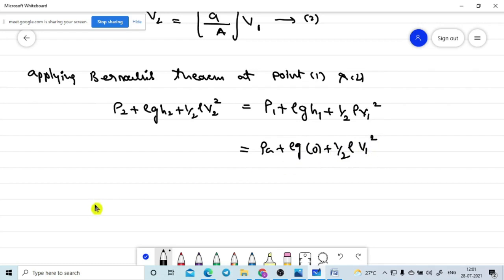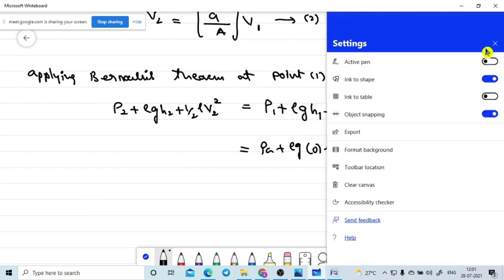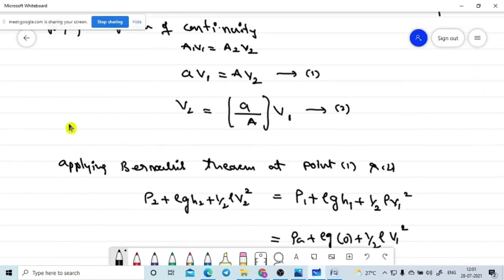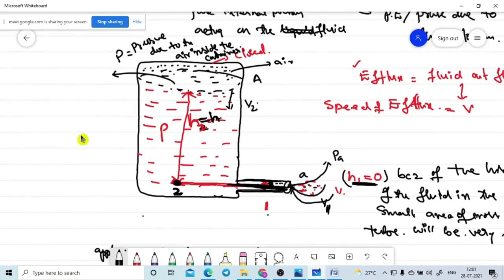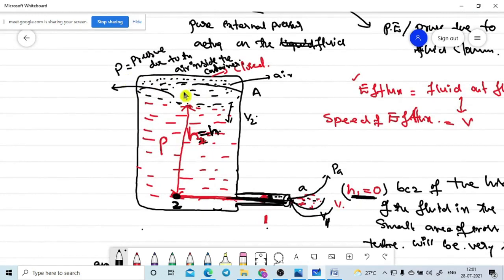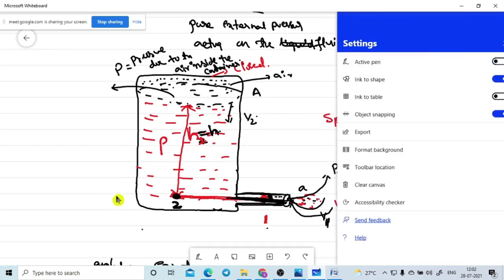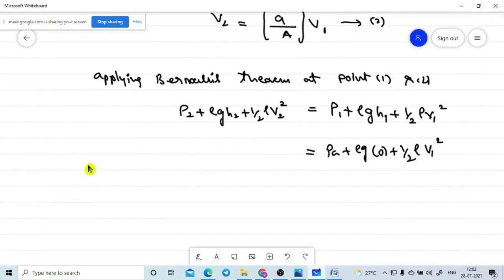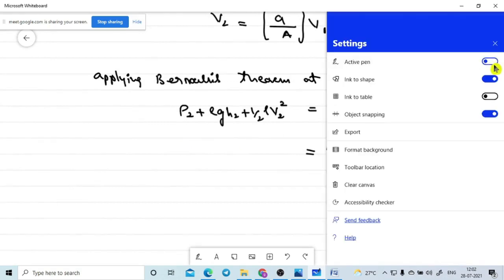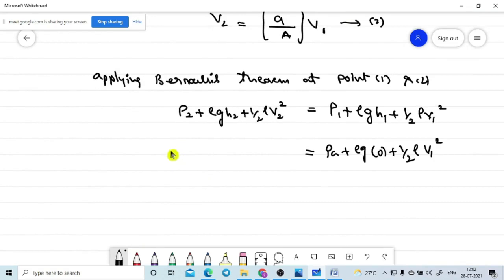This we have found. Again I went to point 2. What is the pressure at point 2? P is the pressure already acting due to the air inside the vessel, and rho g h2 is acting. H2 is the H only, right? Rho g h is acting. The fluid is decreasing with the velocity of V2. I am substituting all these values at point 2. So what is the P2 value? What is the external pressure at point 2?